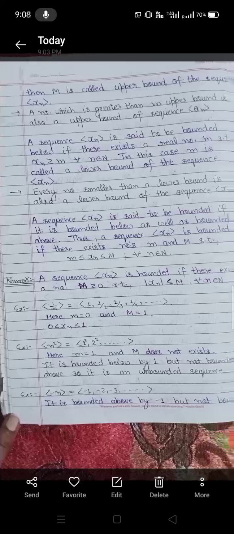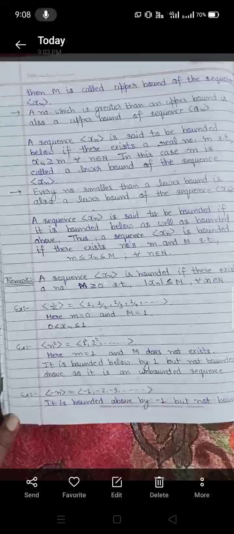The sequence 1 by n is equal to 1, 1/2, 1/3, 1/4. Here m is equal to 0 and M is equal to 1. So this can be written as 0 is less than xn is less than or equal to 1. Now the sequence n square can be written as 1 square, 2 square and so on. Here m is equal to 1 and M does not exist. It is bounded below by 1 but not bounded above, so it is an unbounded sequence.